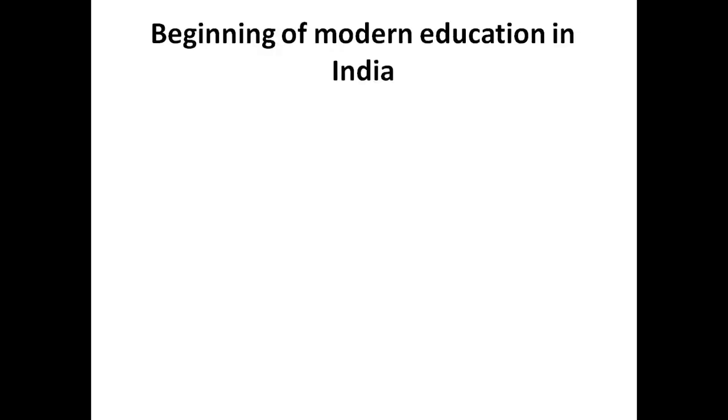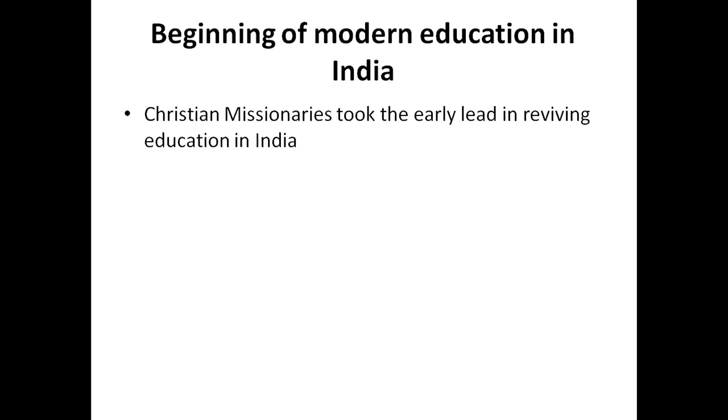First of all, let us look at how modern education began in India. Modern education began in India mainly through the Christian missionaries. The Christian missionaries took the early steps in reviving education in India. Actually, when the British came to India, for many years, for 30, 40 years, the education of India was completely destroyed.